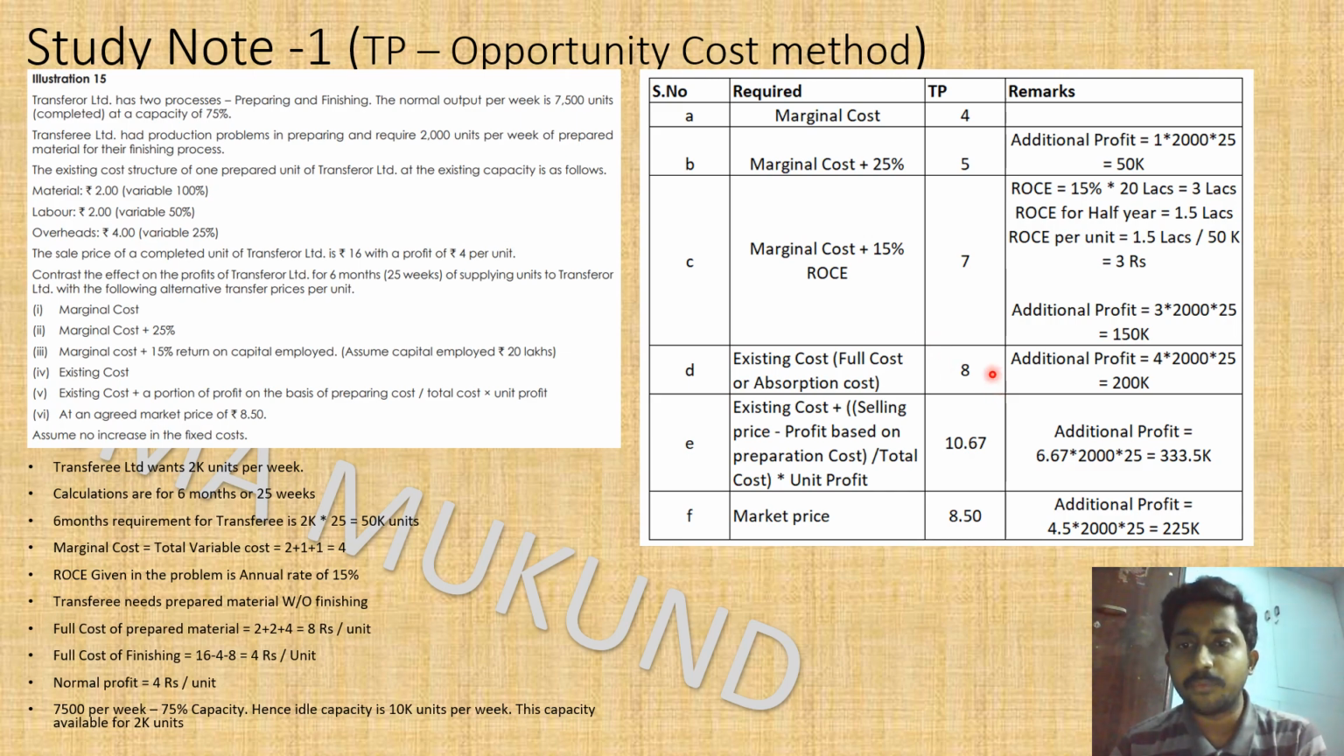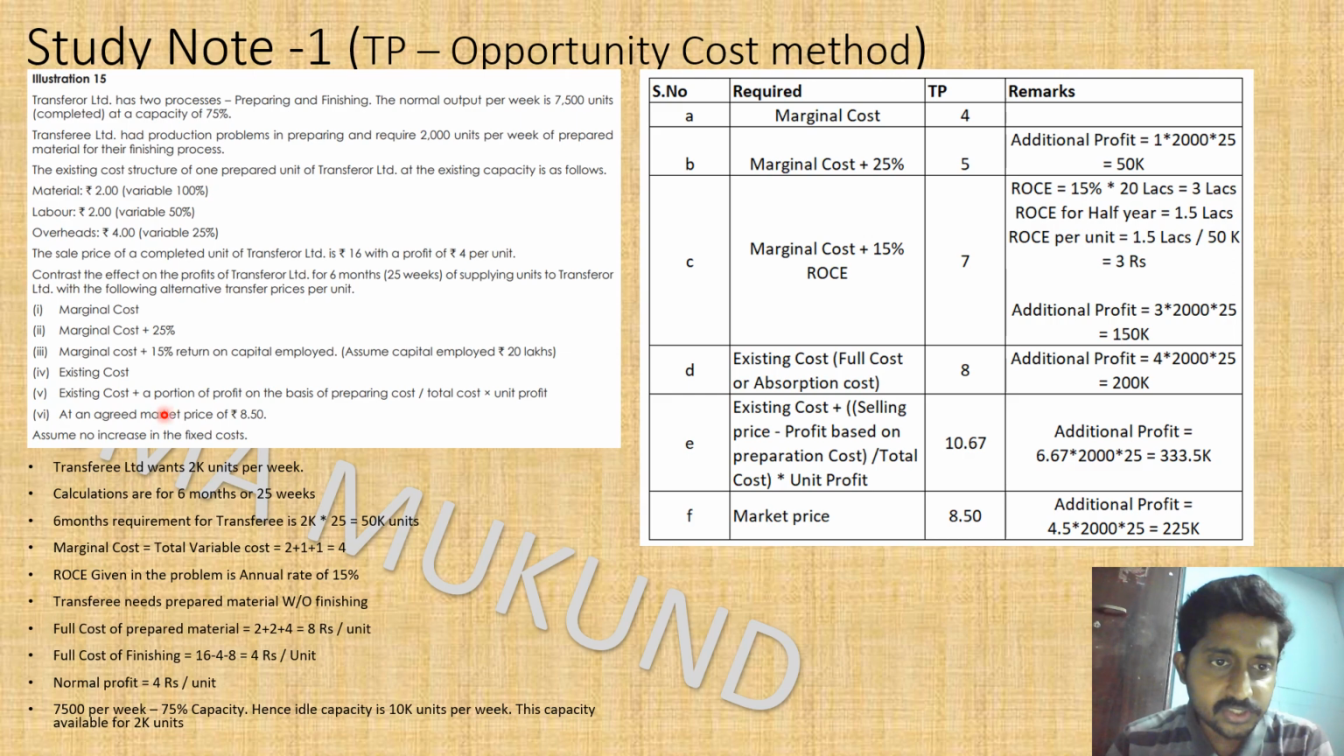Are we making any more money? Yes, anything that is more than marginal cost, we are making money. So marginal cost is 4 rupees, and 8 rupees is our transfer price. So we are making 8 rupees minus 4 rupees, 4 rupees per item. So 4 rupees multiplied by 2000 units for 1 week, and for 25 weeks, we are going to make 2 lakh rupees additional money.